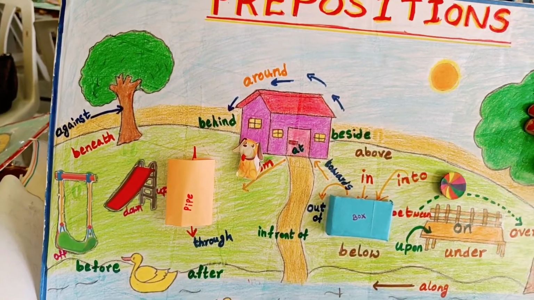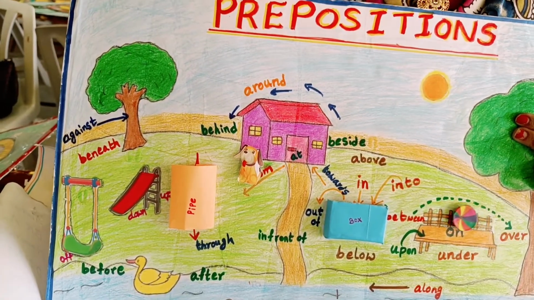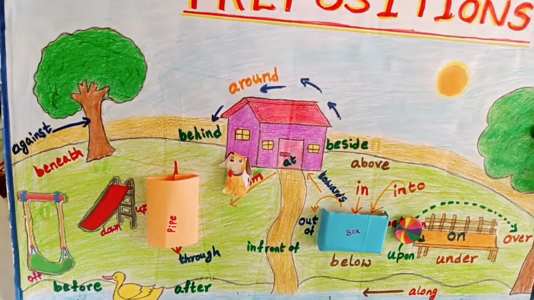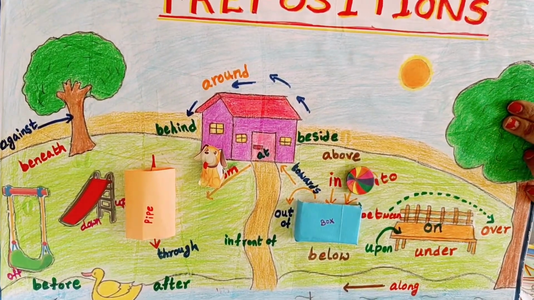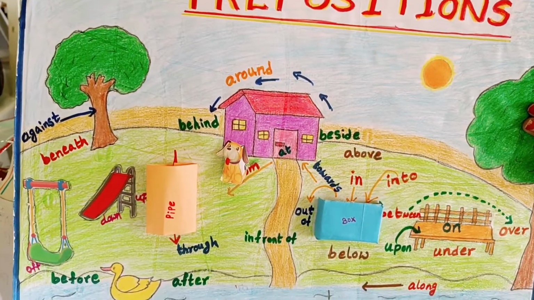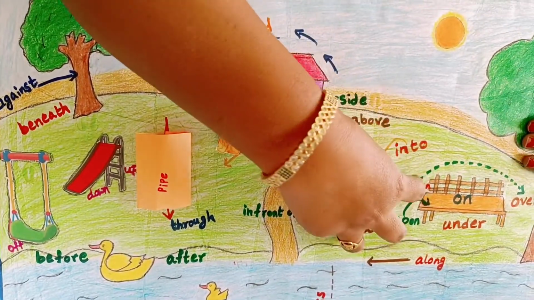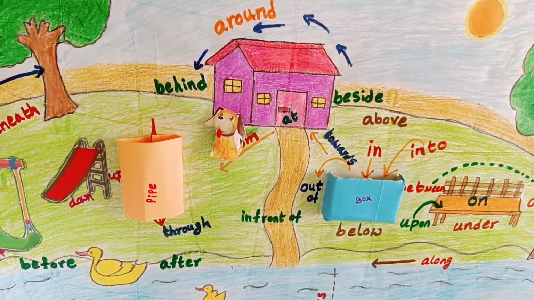Now where is the ball? The ball is moving over the bench. Now where is the ball? The ball is between the box and the bench. Now the ball is moving into the box. Now the ball is in the box. Then a closed entity is there, so we can use in.